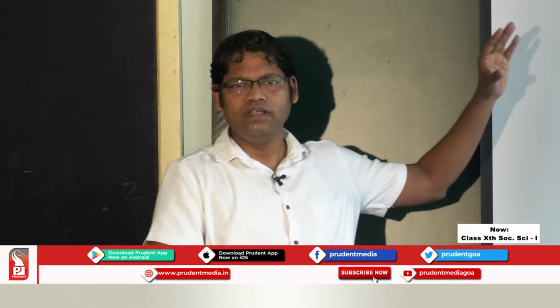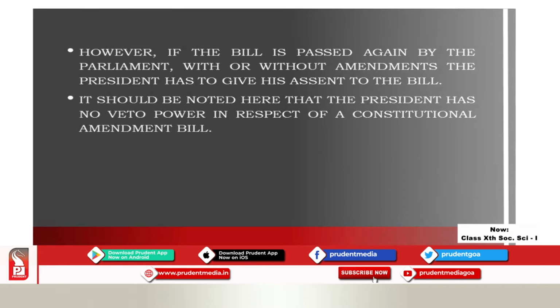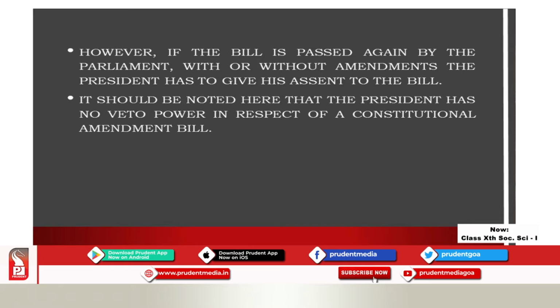However, if the bill is passed again, either of the houses will follow the same procedure. There will be discussion and deliberation on the bill, it will be sent to the second house, they will do the discussion, they may suggest some amendments, and after making the required changes or not making any changes, the bill will be sent to the president for the second time.